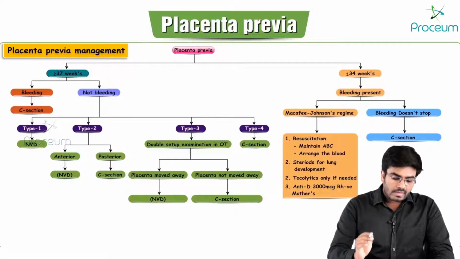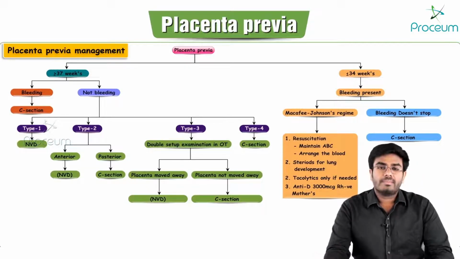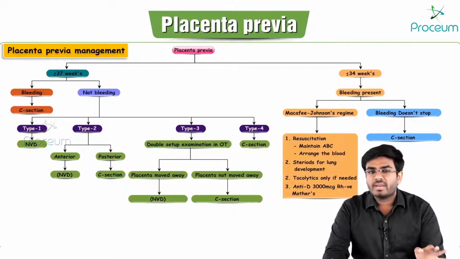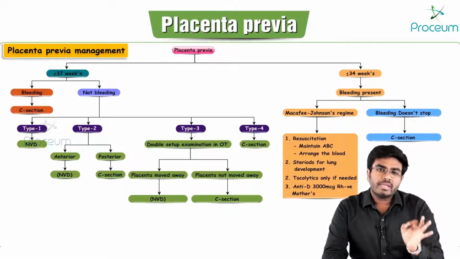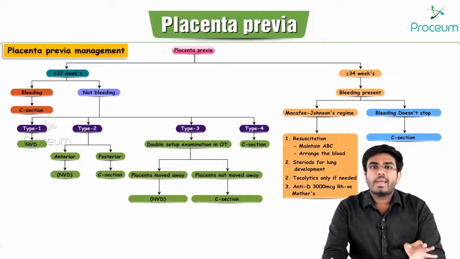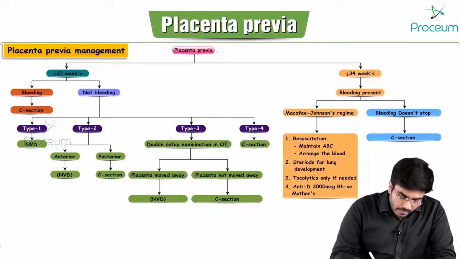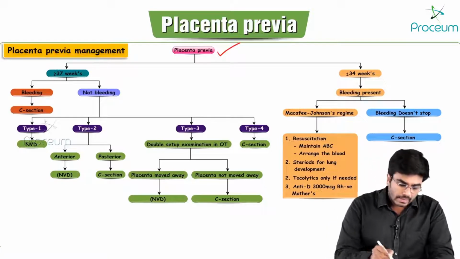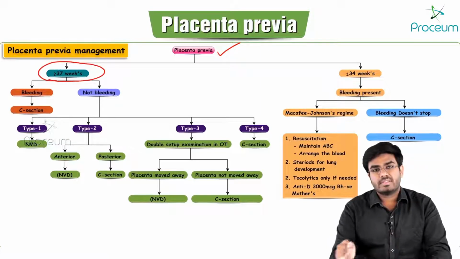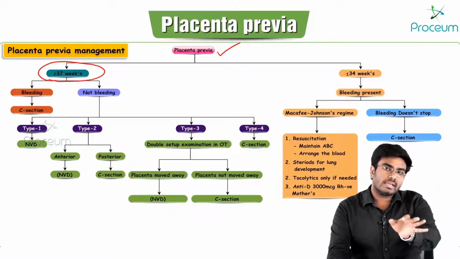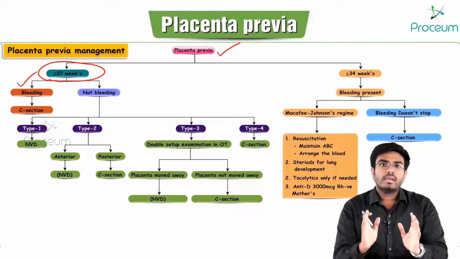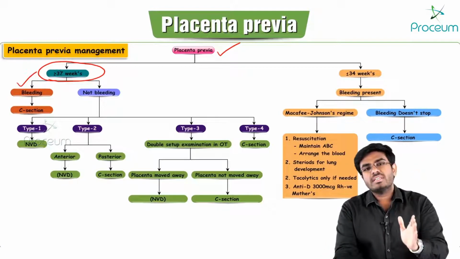Now what is the management of placenta previa? Guys, this slide is going to be very important, because you can expect one MCQ from here. From the entire topic, if they want to give an MCQ, they will give it from the management. Placenta previa after 37 weeks, if it is bleeding: a 37-week female came to the clinic and now she is having bleeding.